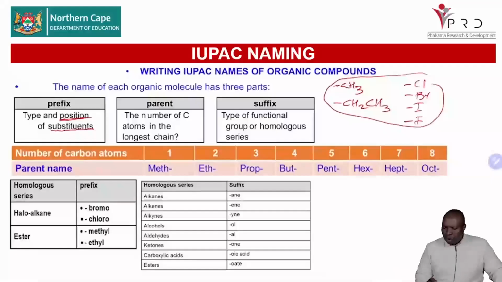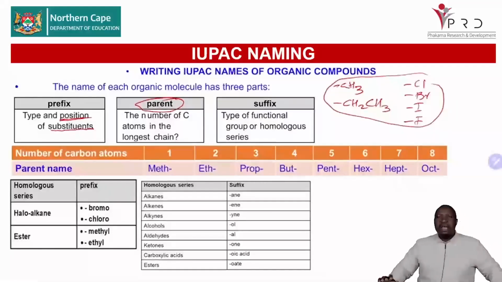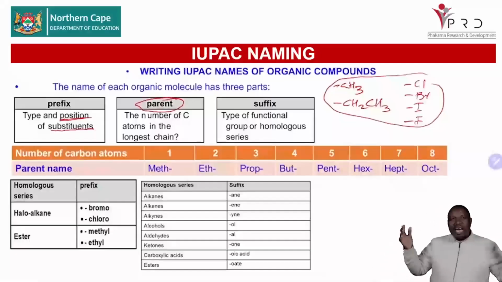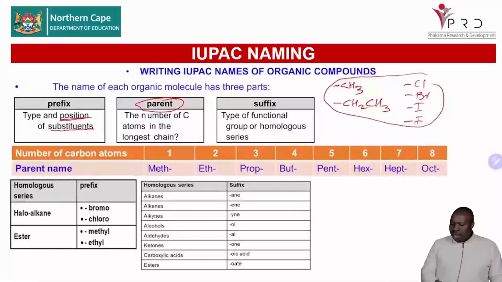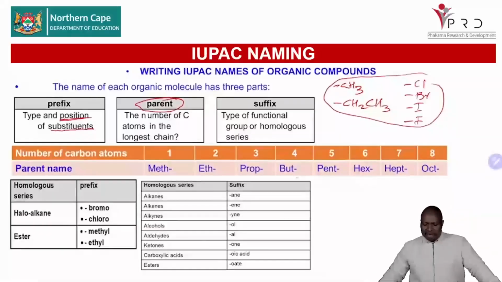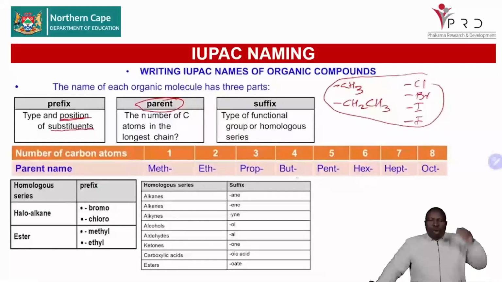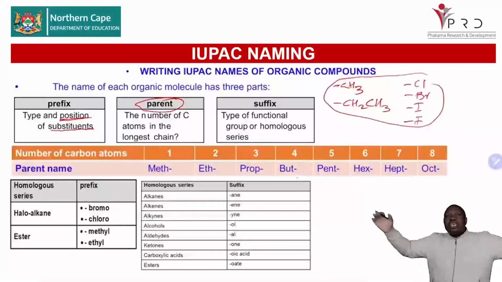Now, we have the parent chain. The parent chain, which is the root of the structure, is the longest carbon chain. How many carbons do we have on the longest carbon chain? We are always guided by this: 1 carbon is meth, 2 carbons is eth, 3 carbons prop, 4 carbons but, 5 carbons pent, 6 carbons hex, 7 carbons hept, and 8 carbons is oct. So it is very important that you always check the longest carbon chain.